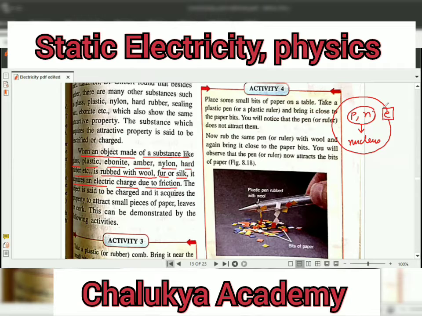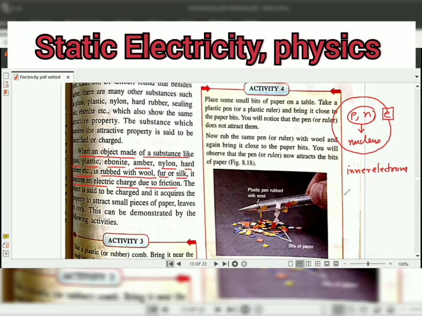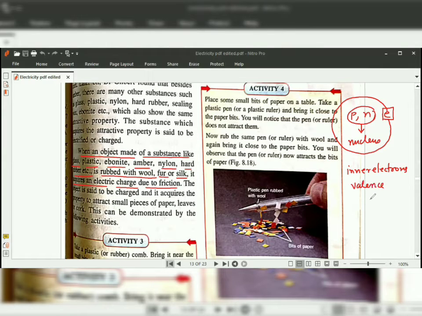Whenever we are talking about electrons, again there are two kinds of electrons. One is inner electrons and the other is valence electrons. So what do you mean by valence electrons? Valence electrons are the electrons which are placed in the outermost orbit. And inner electrons are those which are placed in the inside orbits. So this kind of electricity is produced due to these valence electrons. Now these valence electrons are relatively free as compared to the inner electrons.